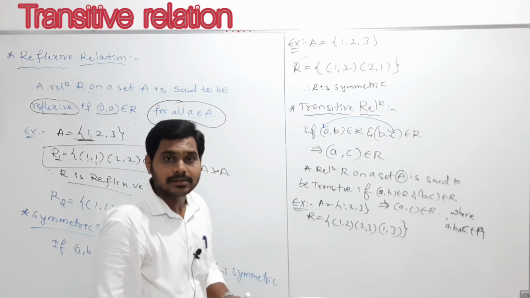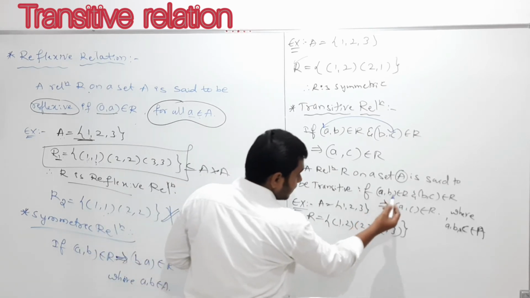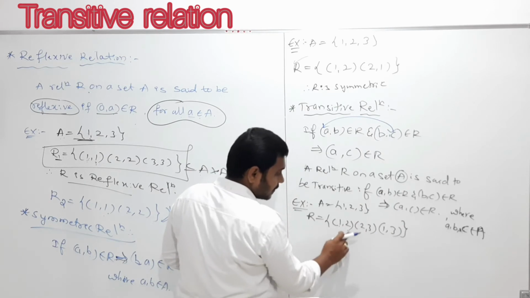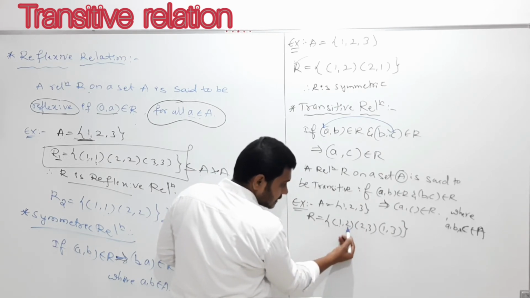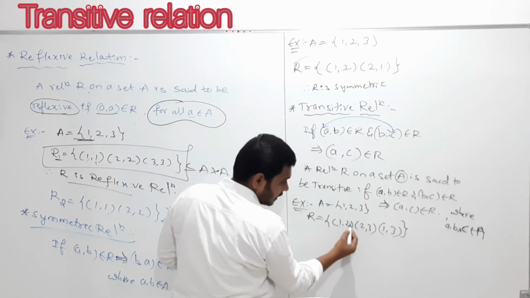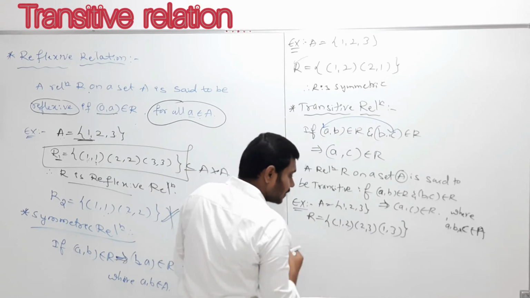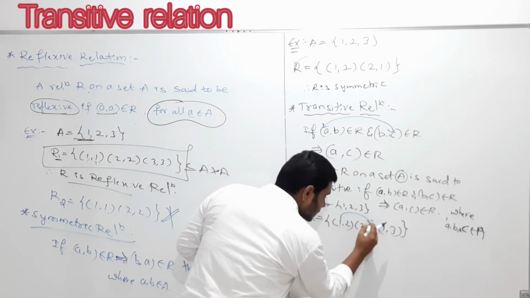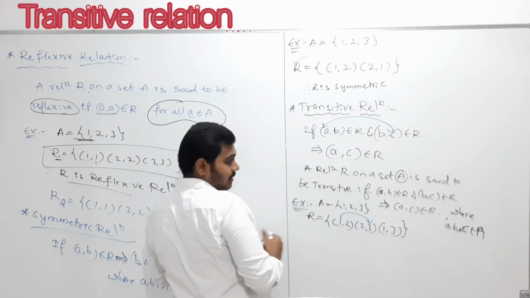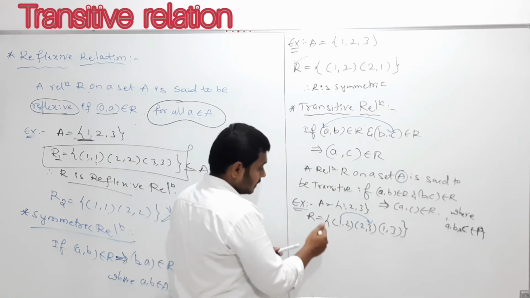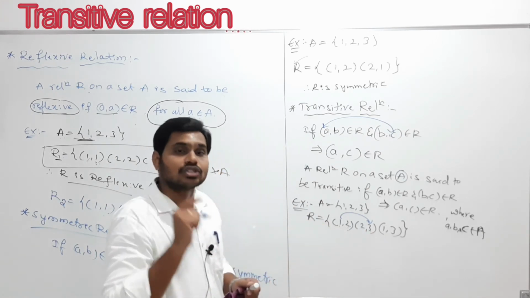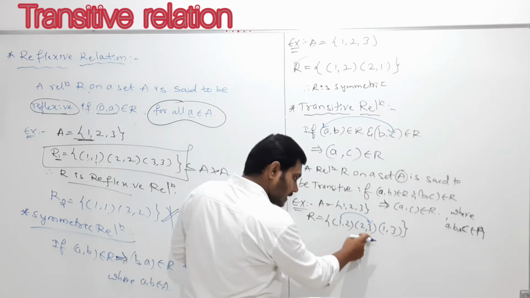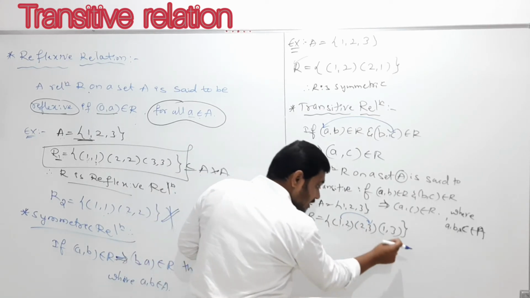Why is it a transitive relation? Because (a, b) is (1, 2), and the second element is the same as the first element of the order pair (2, 3). Then the first element of this and the second element of that must be contained in the relation R, and we should check that. (1, 2) is there, (2, 3) is there, then (1, 3) must be there.